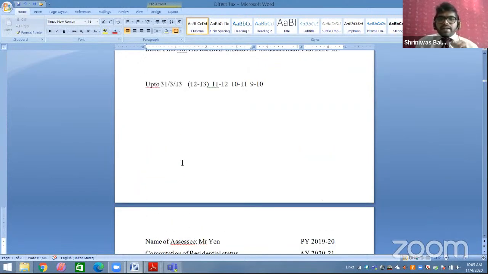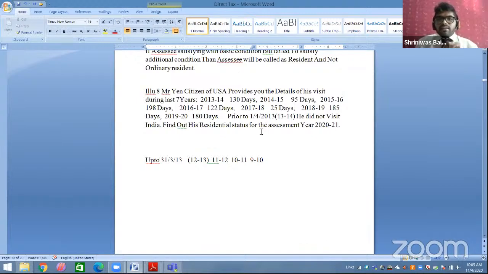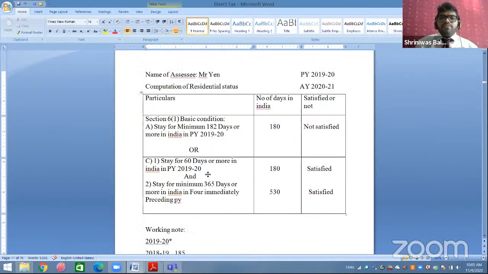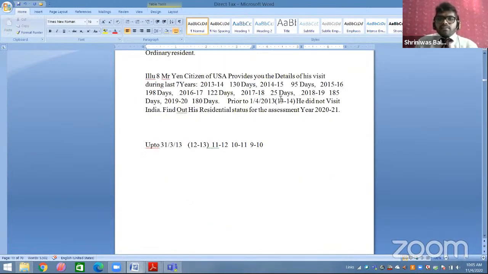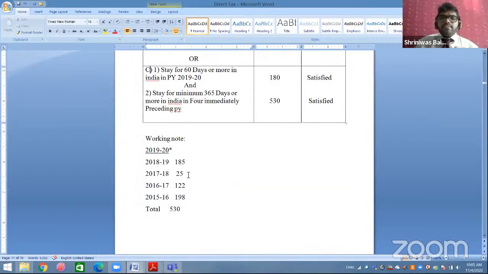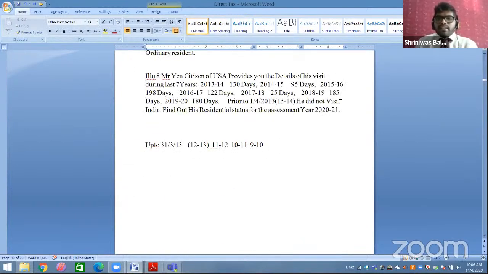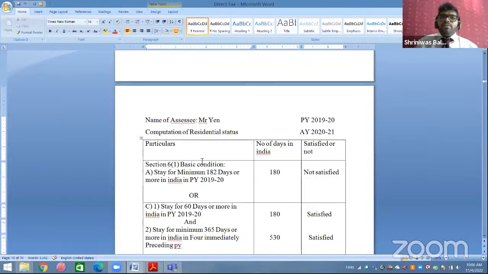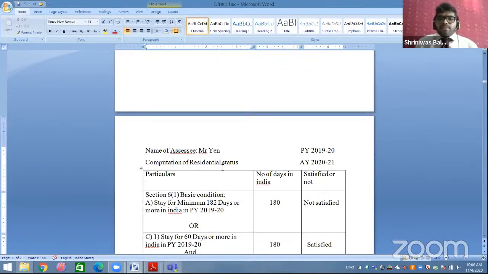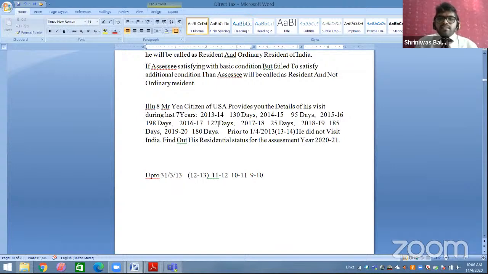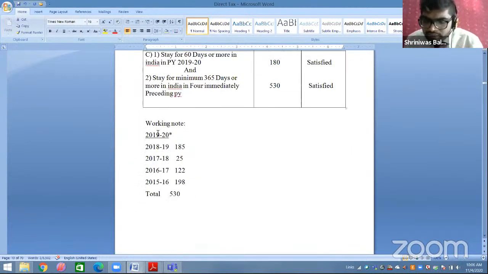So in 18-19 they have given, you can check, 185 days, I've written 185. 17-18, 25 days, I've written 25 days. 16-17, where is the 16-17 data? 122 days, so 122 days. 15-16, you can see here 15-16, 198 days. So I've written here 198 days.